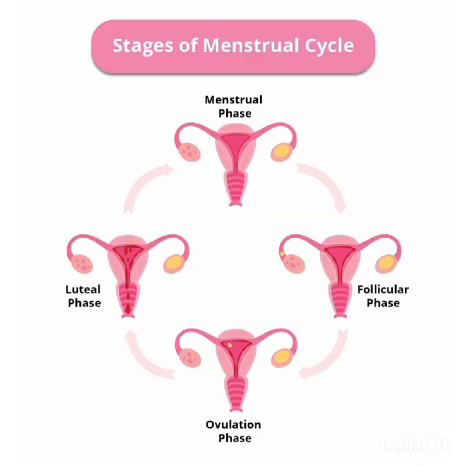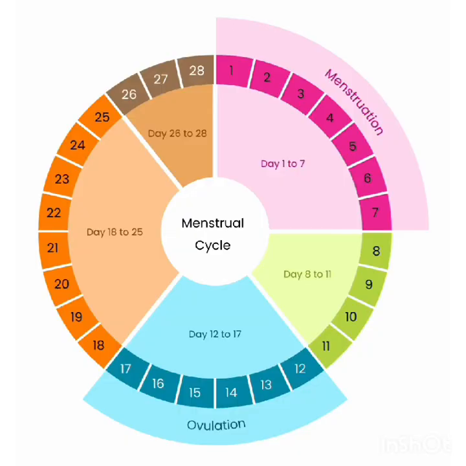The menstrual cycle has four stages. The first is the menstrual phase from day 1 to 5, the follicular phase from day 1 to 13, the ovulation phase on day 14, and the luteal phase from day 15 to 28. In this process, bleeding through the vagina due to the breakdown of the endometrium is called menstruation.